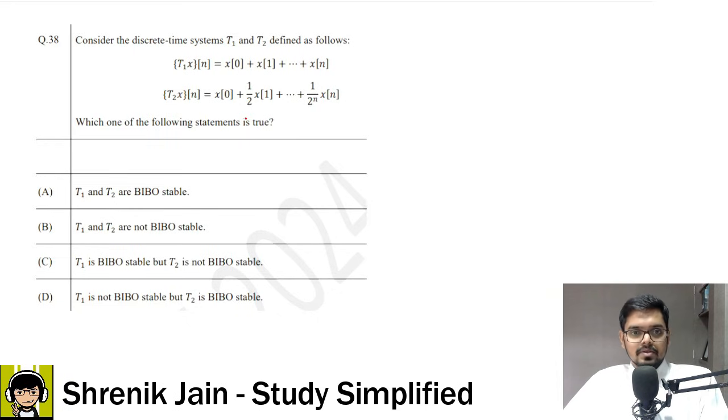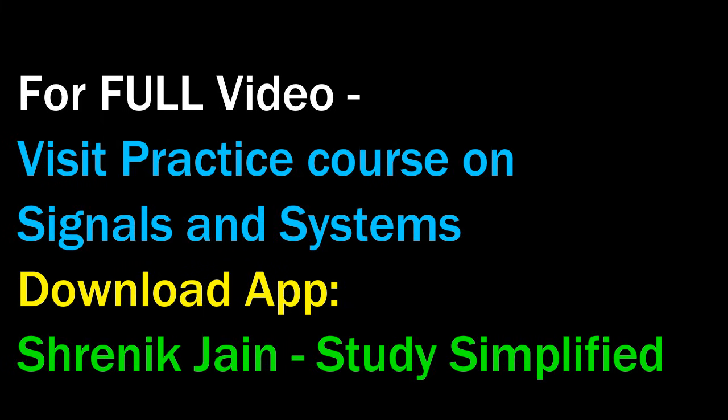Consider the DT system, discrete time systems T1 and T2, defined as follows. You have to find which one of the following statements is true. This is what they are asking, the BIBO stable concept.